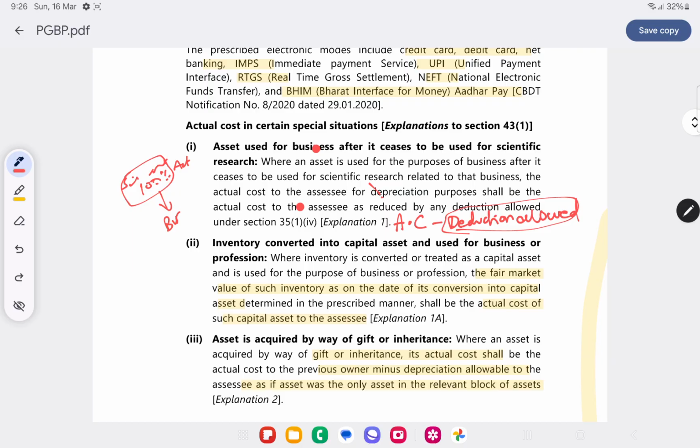Now when inventory is converted to a capital asset and used for business or profession, see, stock in trade is converted to capital asset, then FMV on the date of conversion will be the actual cost of such capital asset.